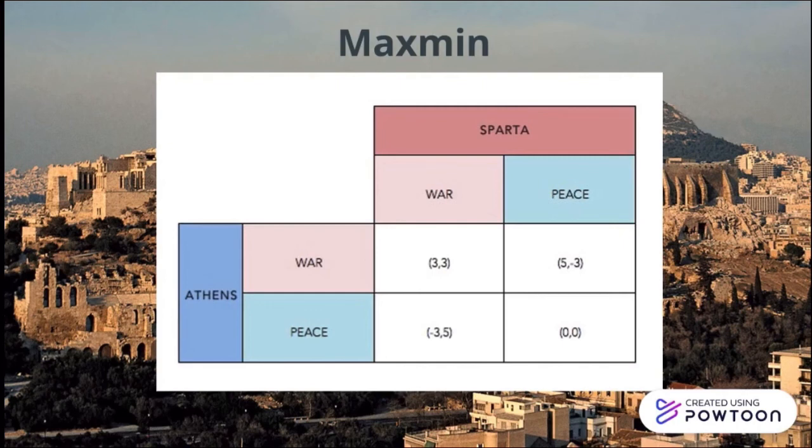To sum up, both players have their min-max and max-min strategy in the same action, war, represented on the payoff matrix as 3, 3.